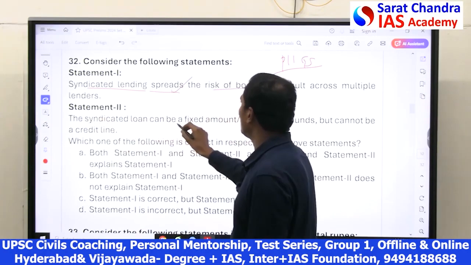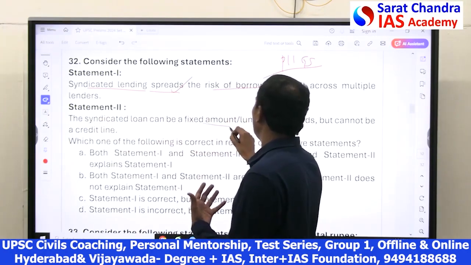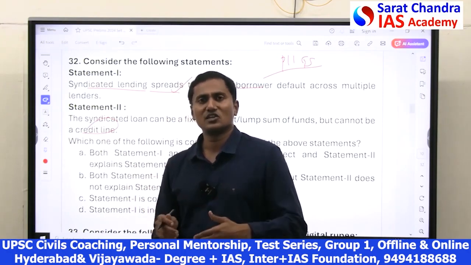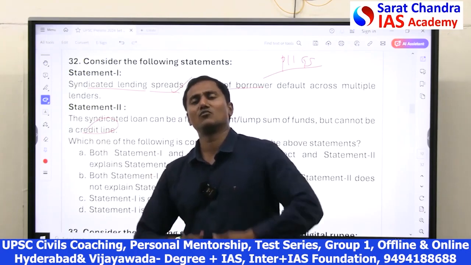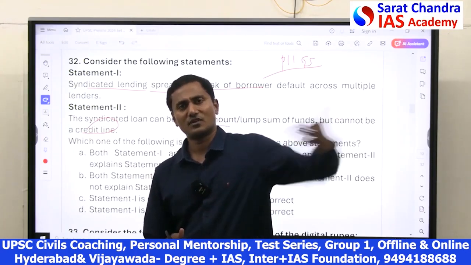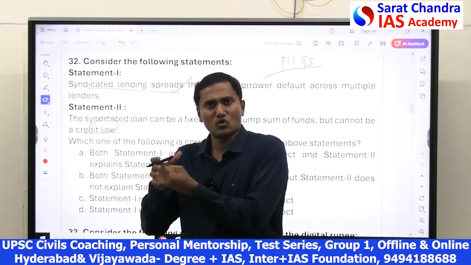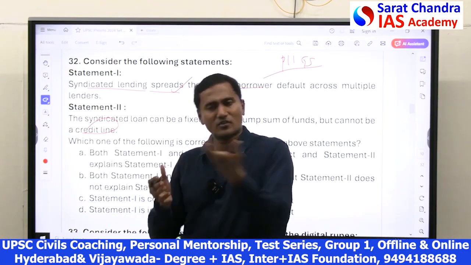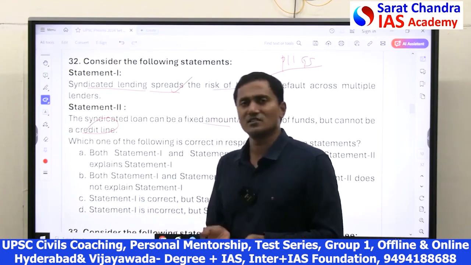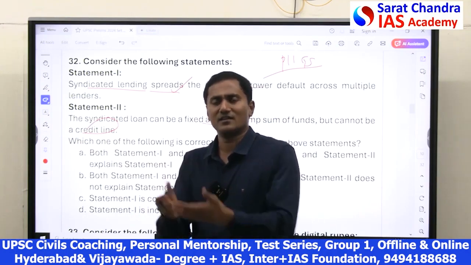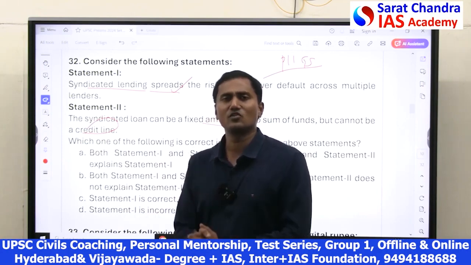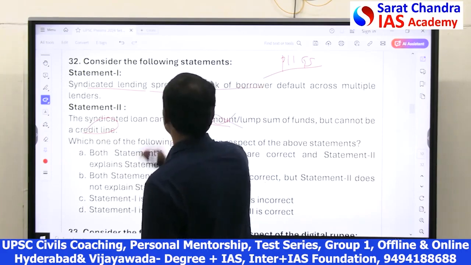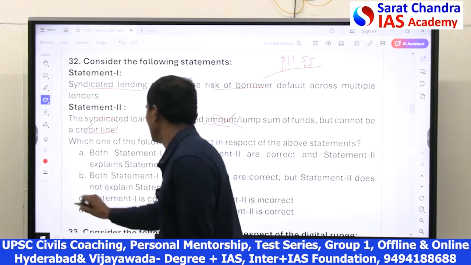Similarly, the statement says a syndicated loan can be a fixed amount, it cannot be a credit line. See, that's not so. They can follow a credit line. They can give, for example, 1 million this year, 1 more million next year. For example, if I am a country, and a syndicate is giving the loan to the country, first they give some amount. If the country performs well, some more amount they will release. So a credit line can also be given. Even by using common sense we can tell, why will any lender give a single amount? Any lender generally will give a credit line, no? So 2 is wrong. 1 is correct. So only 1 is correct. C. 1 is correct.